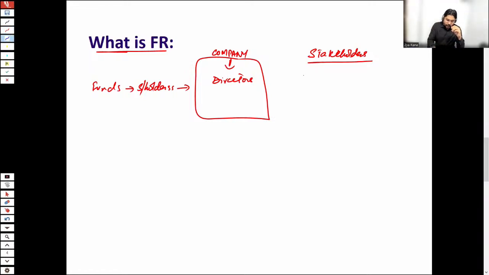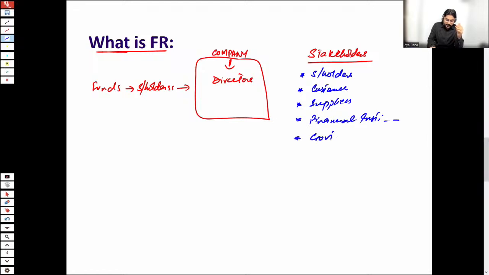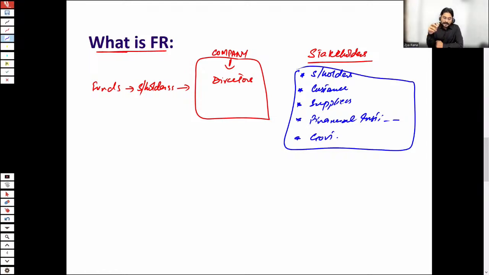Let me write a few examples. The first stakeholder is the shareholder, because they have invested funds in the business. Another stakeholder could be your customer. I would be explaining all of these one by one. Supplier, any financial institutions, and let's say government. So basically, these are the stakeholders which are directly or indirectly affected by the company's activities.